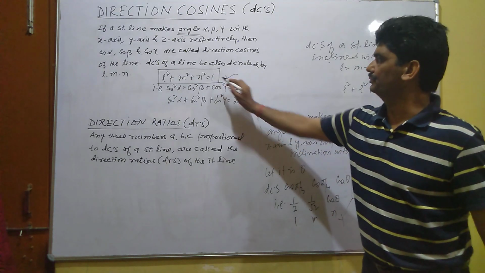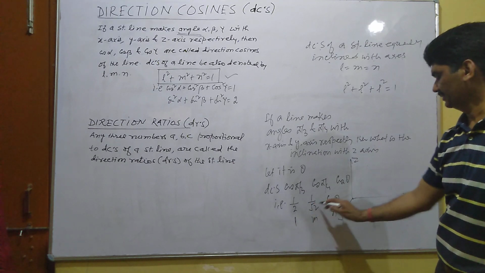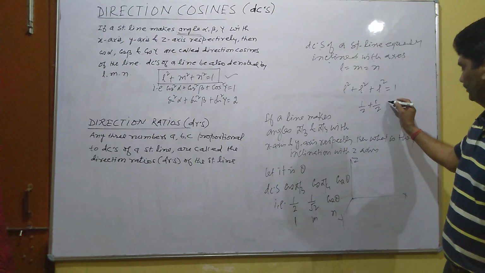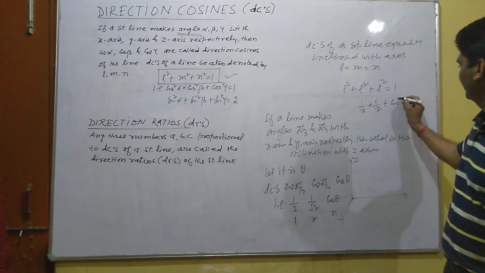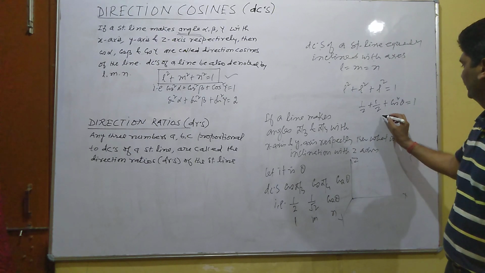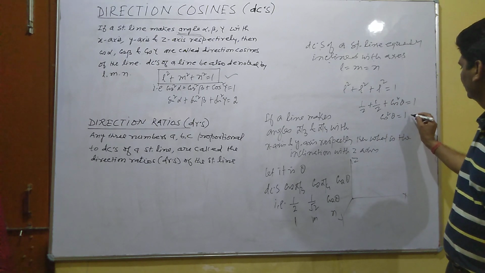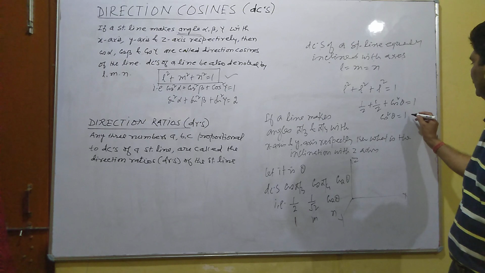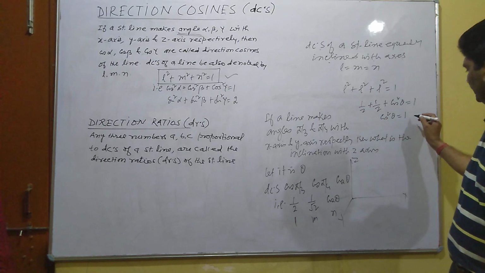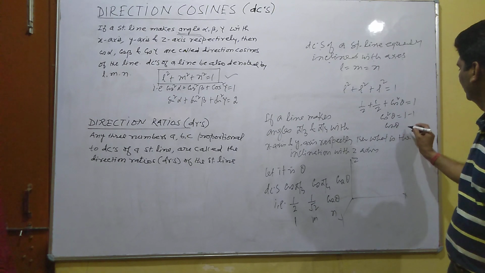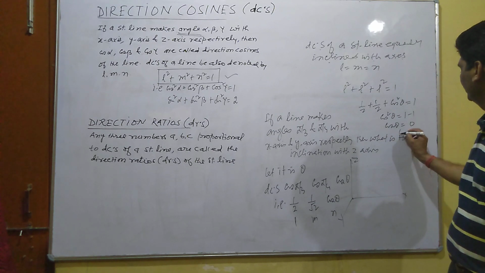So again we use L square plus M square plus N square equal to 1. That is, 1 by 2 plus 1 by 2 plus cos square theta equal to 1. That is cos square theta equal to 1 minus, half plus half, that is 1. So cos theta equal to 0 and theta equal to 90.